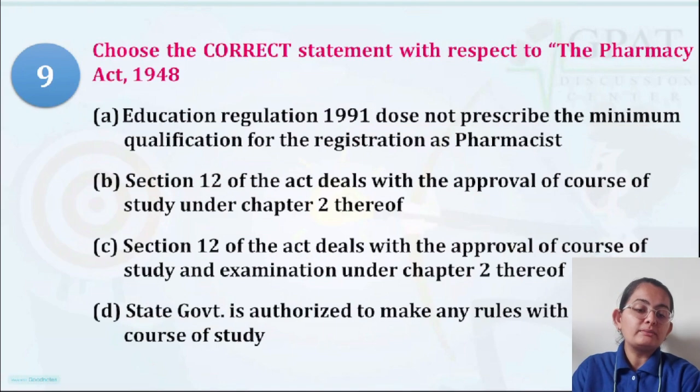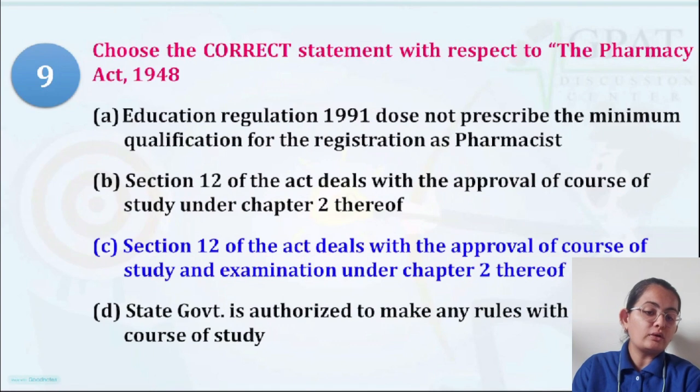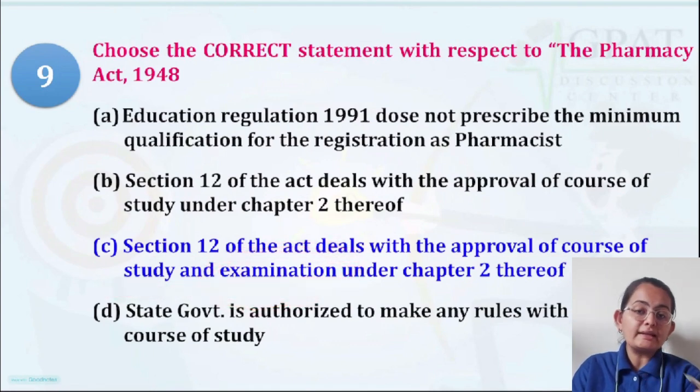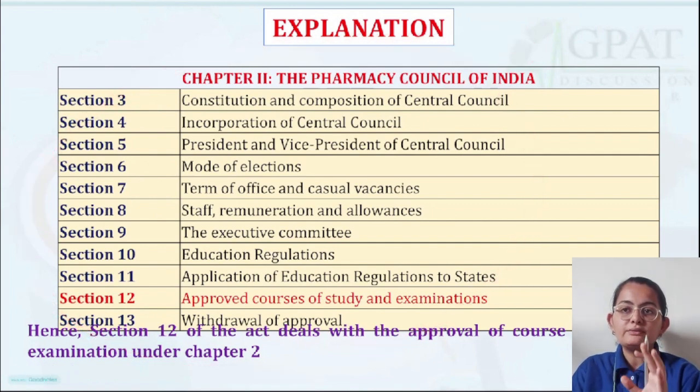Here you must remember that Section 12 of the Act is the correct one, which deals with the approval of course. Okay, Section 12 deals with the approval of course of study and examination both. Not just study but examination also, under Chapter 2. Right? So there are some specific sections. You will be referring to this. For reference, you can pause this video here and look at all these sections.